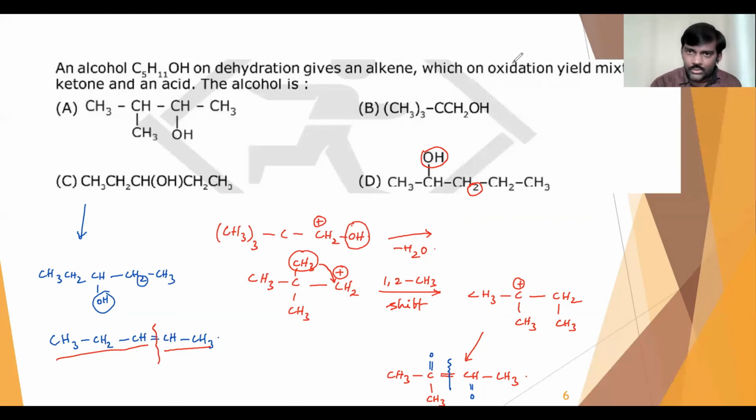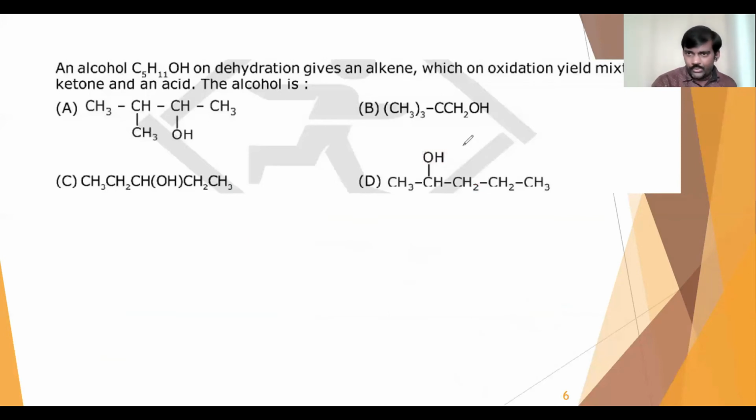In compound B also we get it, but it will take a little longer time. So that's why option A will be the more suitable answer. Option B is also correct, but the most appropriate is option A. So option A is the best answer, and that's why I go for option A.